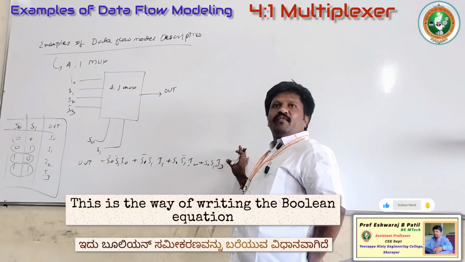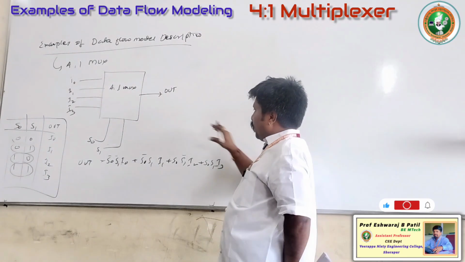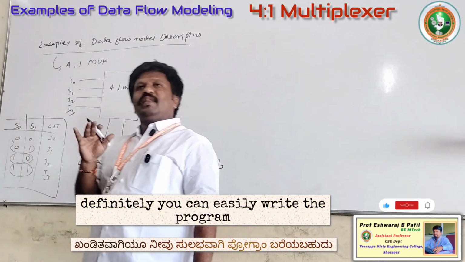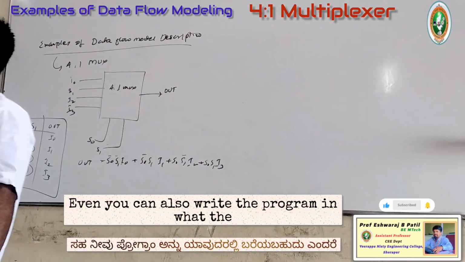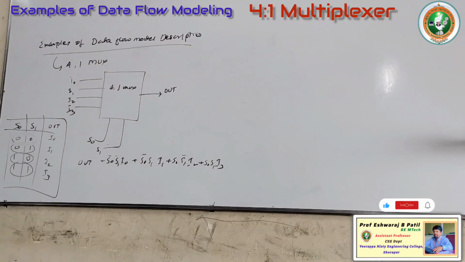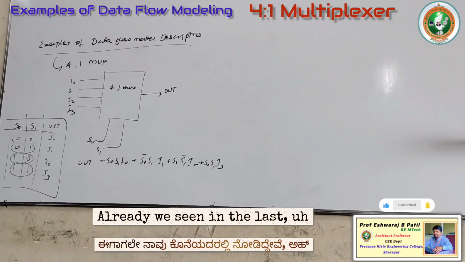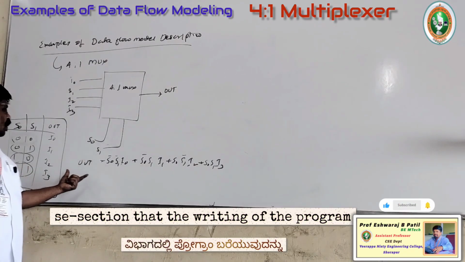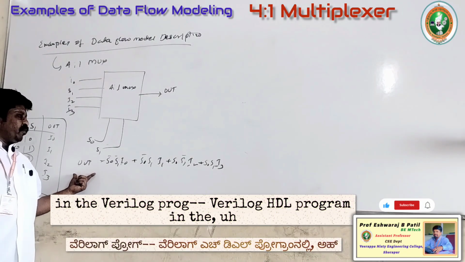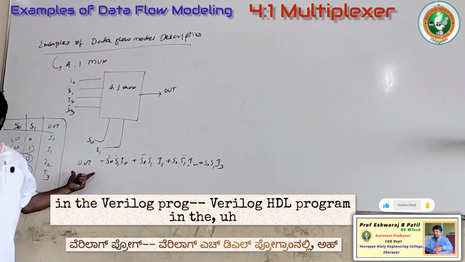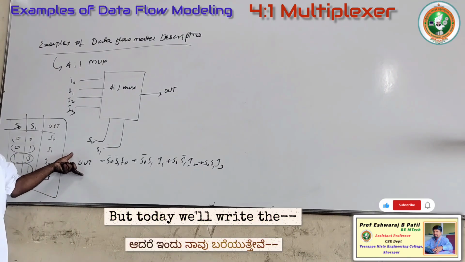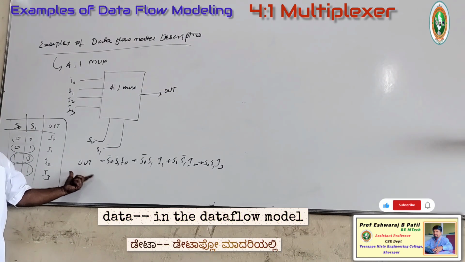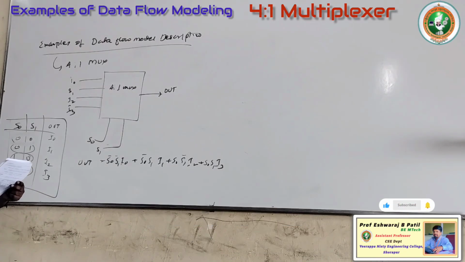This is the way of writing the Boolean equation. If you know these three things, definitely you can easily write the program in the data flow model. Even you can also write the program in the gate level model. Already we saw in the last section the writing of the Verilog HDL program in the gate level model. But today, while referring to this equation only, we'll write the program in the data flow model. Okay.